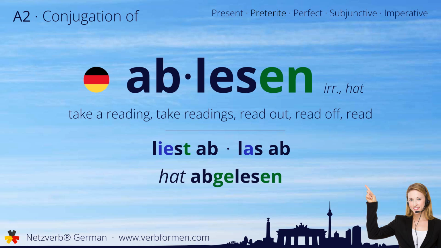Today we're going to learn how to conjugate the German verb ablesen. Watch and listen to the forms carefully. Let's start with the stem forms. Liest ab. Lass ab. Hat abgelesen.